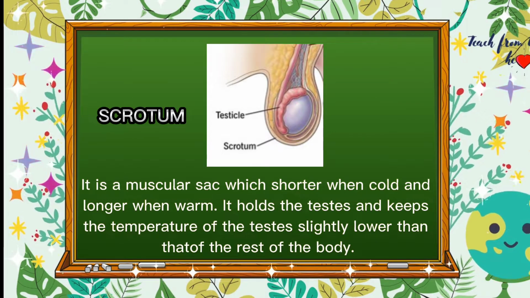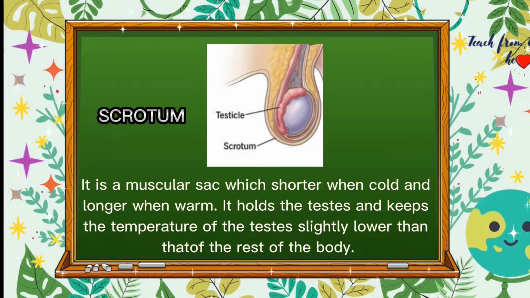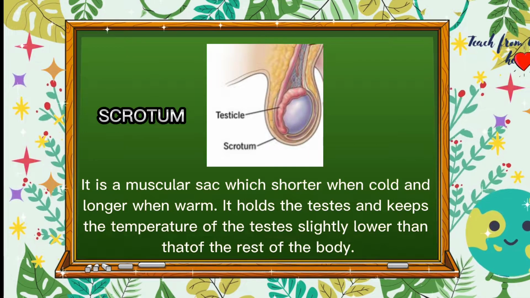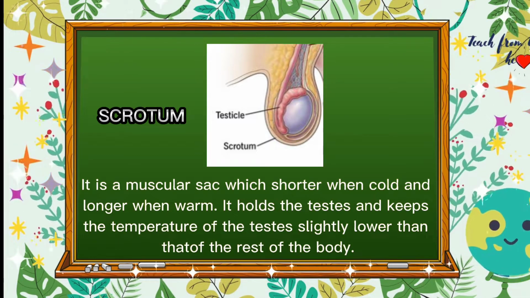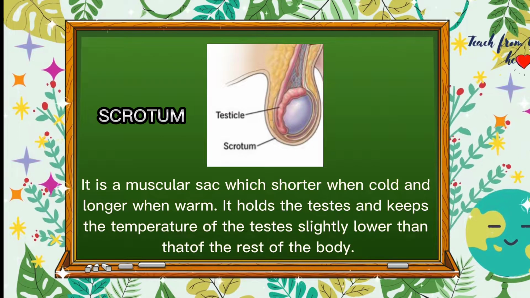Scrotum or scrotal sac is a muscular sac which is shorter when cold and longer when warm. It holds the testes and keeps the temperature of the testes slightly lower than that of the rest of the body. The scrotum contains the external spermatic fascia, testes, epididymis, and the ductus deferens.